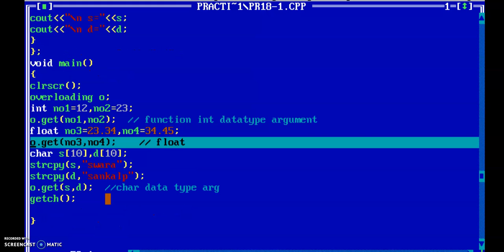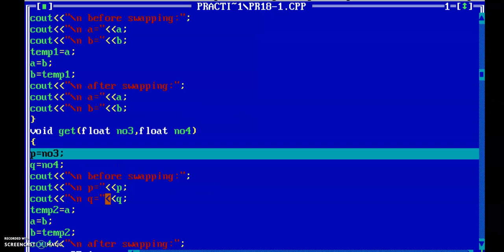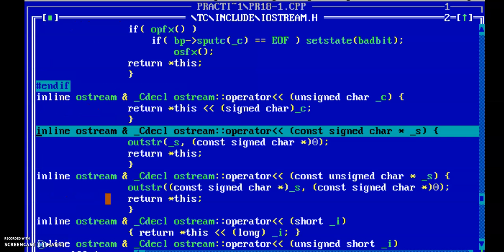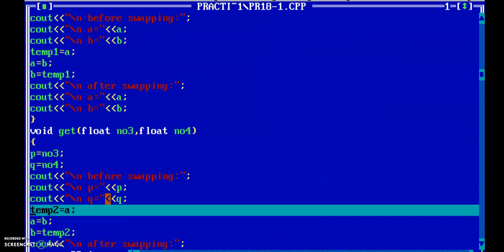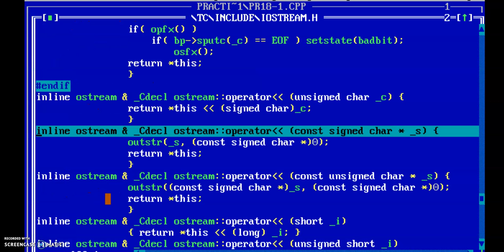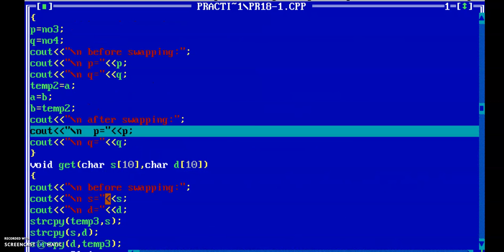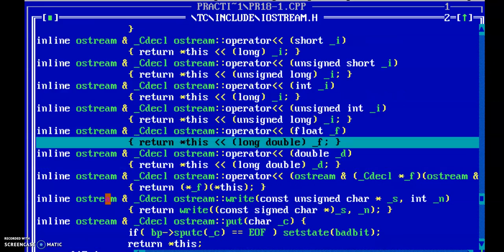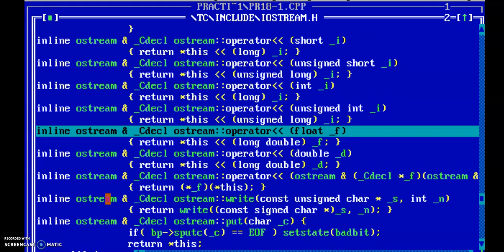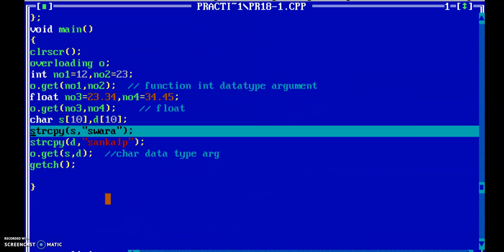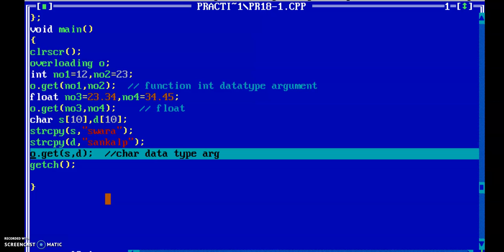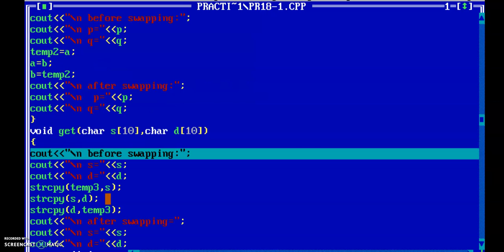Then float, the function called by the compiler which has float arguments. Then string copy is happening here. Then o dot get.